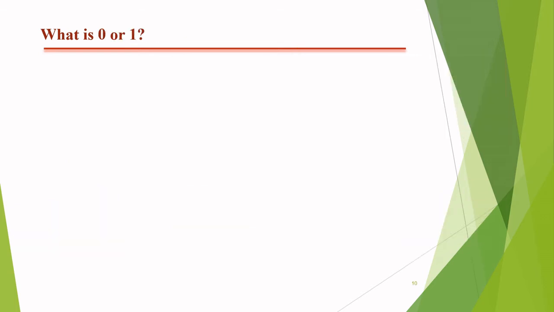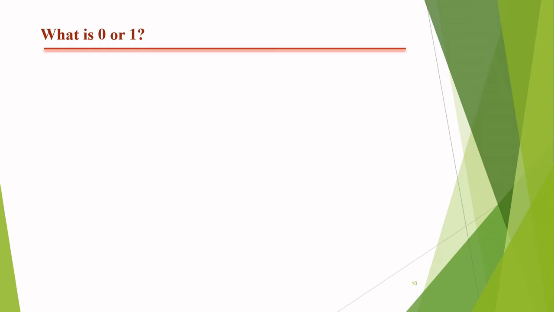Next, what is 0 or 1? This is the most important question about 0 or 1 in any electronic device, because when we say that a device is an electronic device, that means the device can understand data only in the form of 0 or 1. But what exactly do we give as instructions to the system?